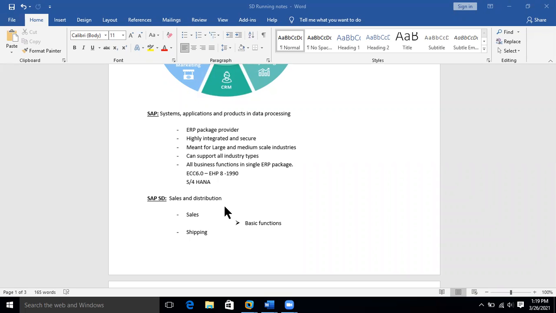Now, let's talk about the sales and distribution module. The sales and distribution module is one of the functional areas in the SAP ERP application. We call the sales and shipping part of a business sales and distribution here. It deals with sales activities, like how you record sales activities in the system for a business, and how you carry out distribution of products to customers after sale.